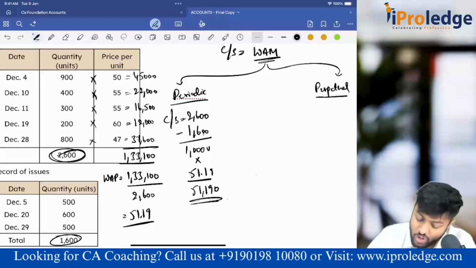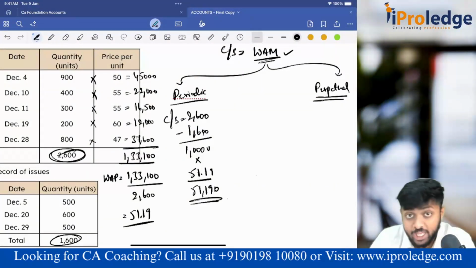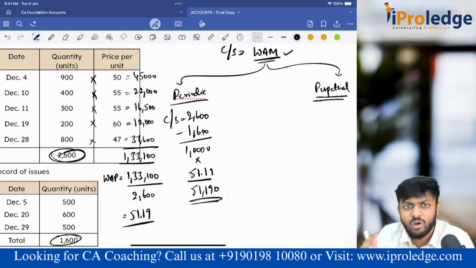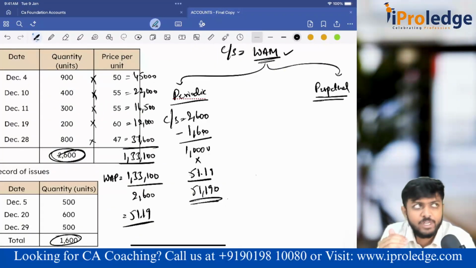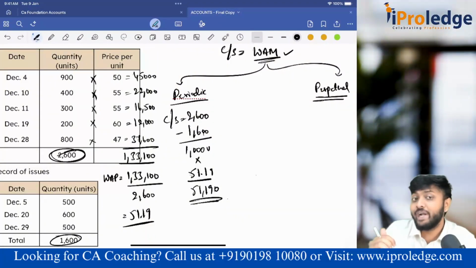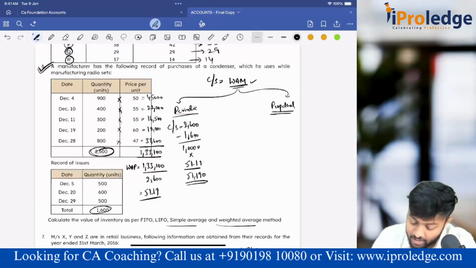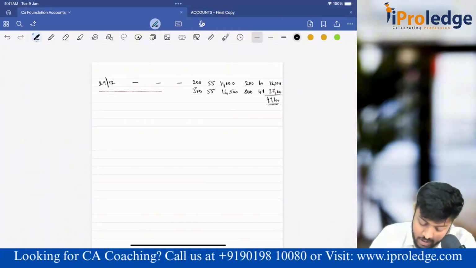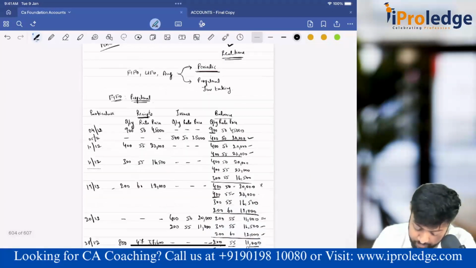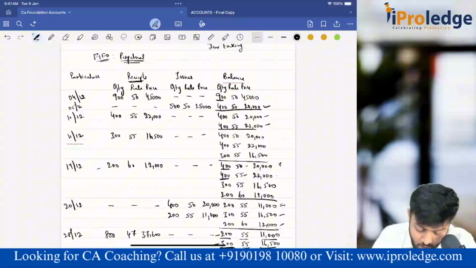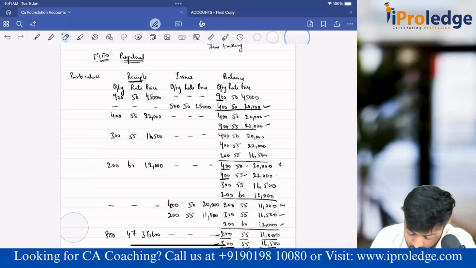Let's do the same closing stock using weighted average under perpetual. Here, will weighted average happen like this in the end, considering all the prices? No. Whenever each purchase is happening, then and there, the weighted average logic is being applied. We are not waiting till the end of the period. So let's do it. Okay. The format will be the same only. So I'll take the same format.